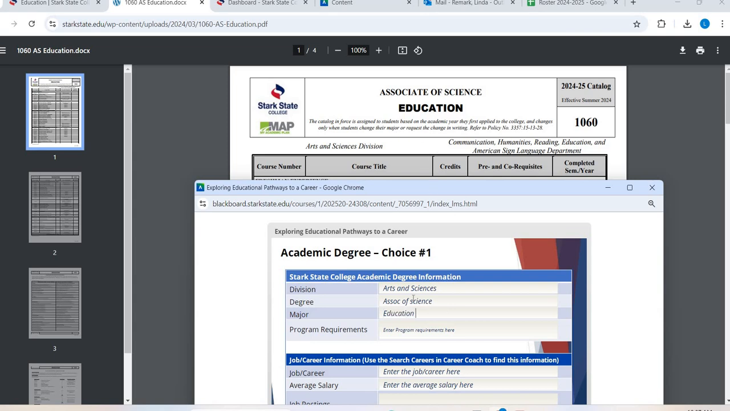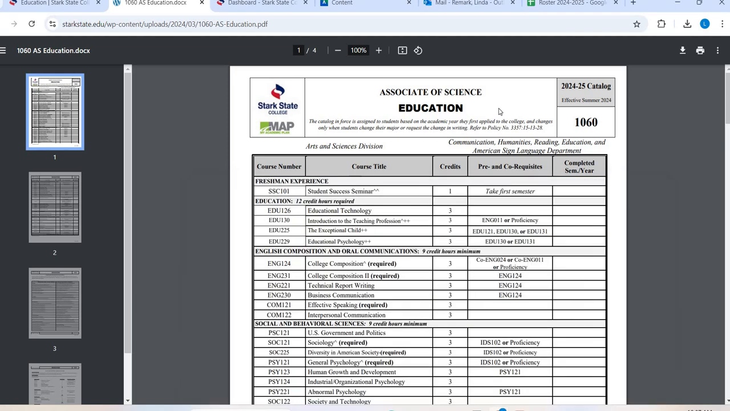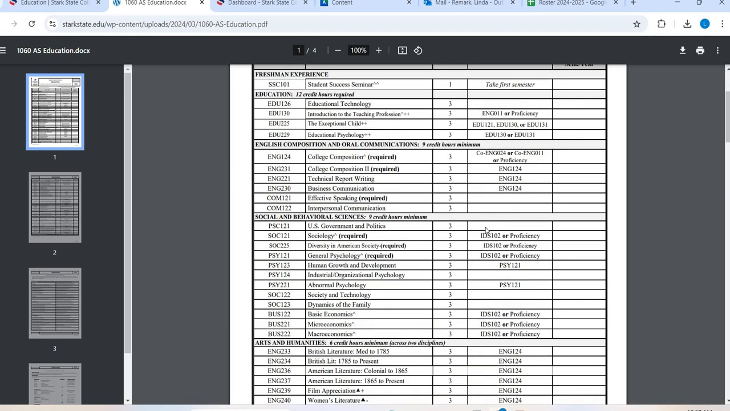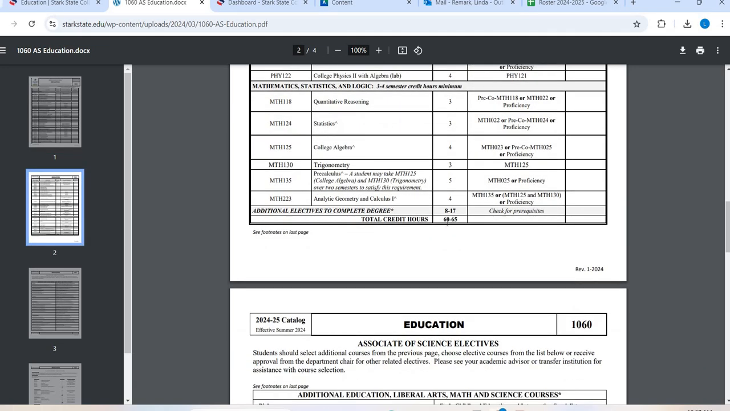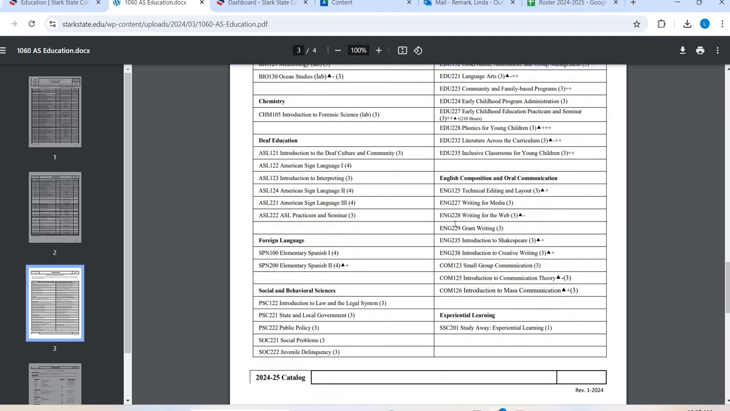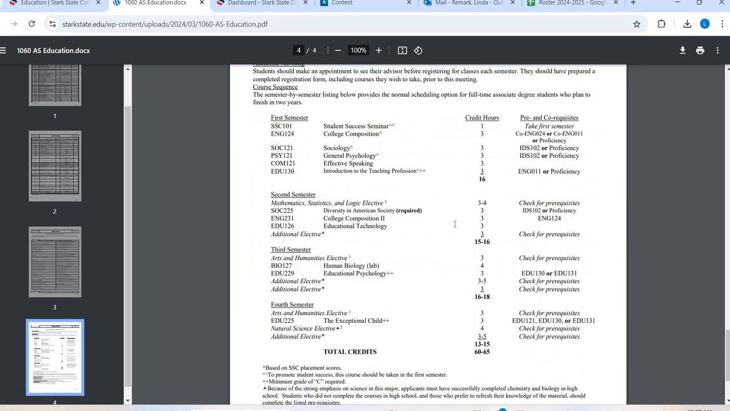Okay, now the program requirements. This by no means is like, hey, you have to write down all of this stuff. No, I would just go down through, write down how many credits. So this says 60 to 65. See if there's any asterisks. See if there's anything that you have to specifically pay attention to.